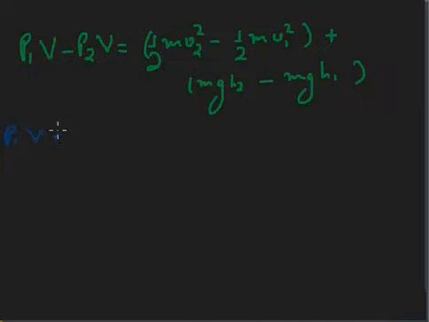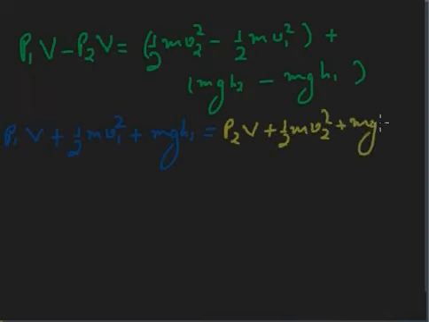So what I will get now is P1V plus half m v1 square plus mgh1 is equal to, now all the 2 I will take on that side, P2V plus half m v2 square plus mgh2.